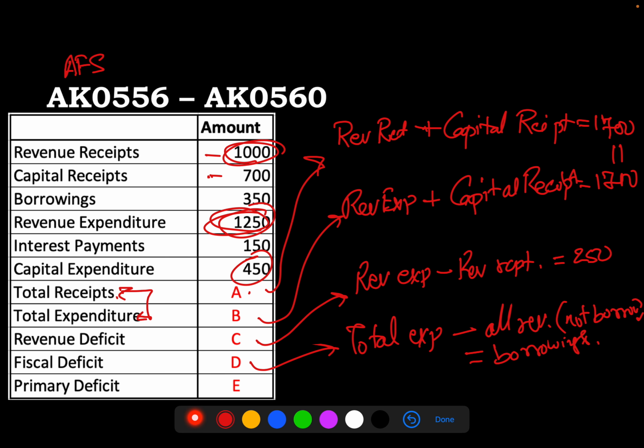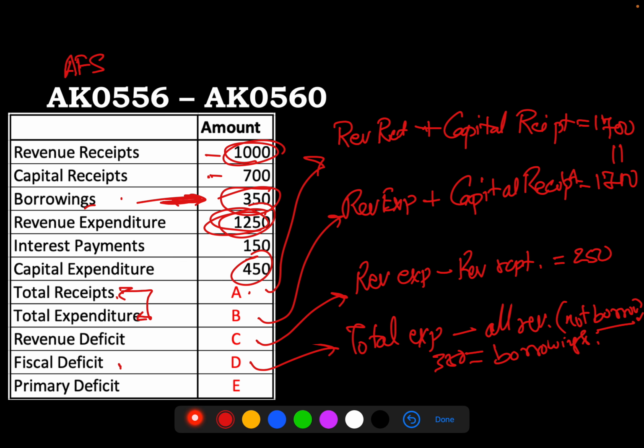So even though all the information of the breakdown in the receipt side is not given to us, borrowing is given to us. So even from this we can directly say that my fiscal deficit is going to be equal to the borrowings. I'm sure you may have remembered that fiscal deficit is same as borrowings. So that will be 350.